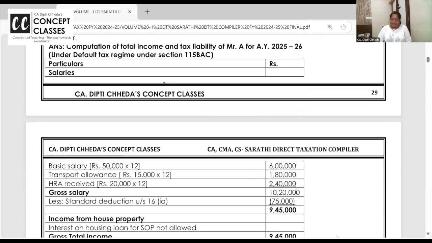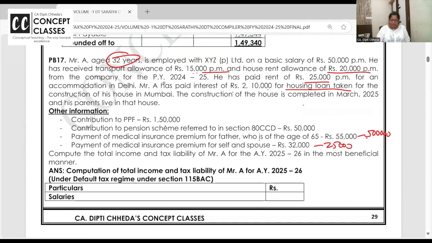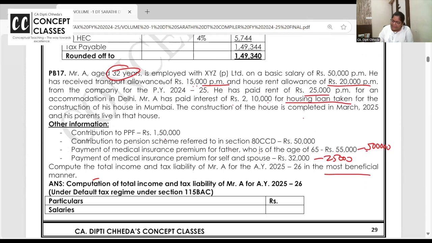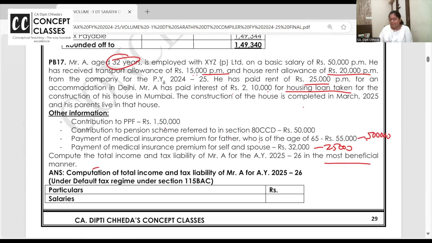Under the default tax regime. They said whichever is most beneficial, so let us first calculate the default tax regime. We have to solve MTP, RTP also, so I'm discussing this as homework. Pick up your notebook, check and read the question. Allot yourself 10 minutes, set a stopwatch, solve and immediately correct. You'll get amazing confidence.